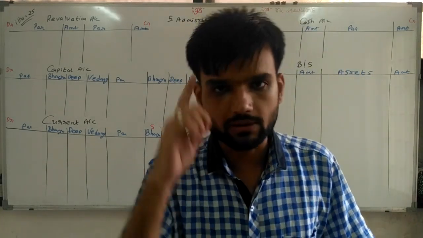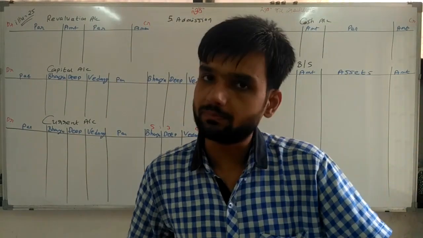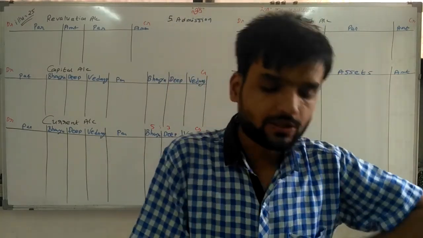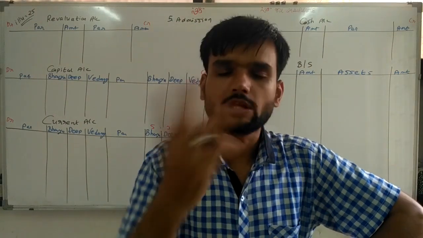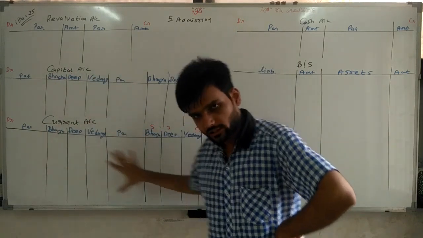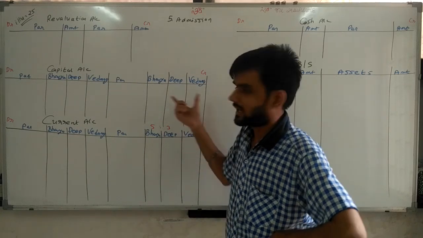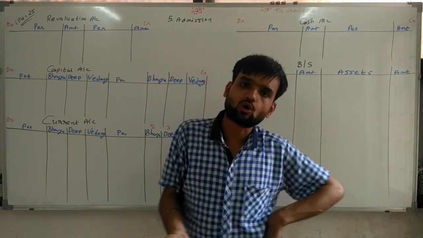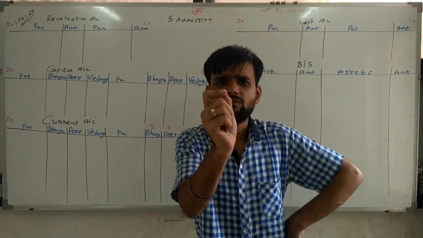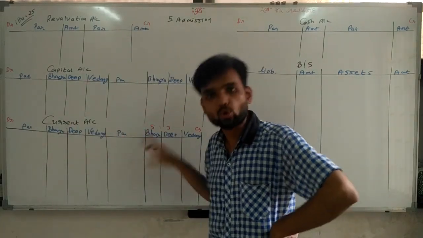In this balance sheet, what is given? See, on the liability side, capital account of Bhavya and Deep is given, and current account of Bhavya and Deep is given. Both accounts are given on the liability side. So we are preparing capital account as well as current account, and both accounts are the same type of accounts. 3 partners, then 3 columns; 2 partners, then 2 columns. Nothing else is there.